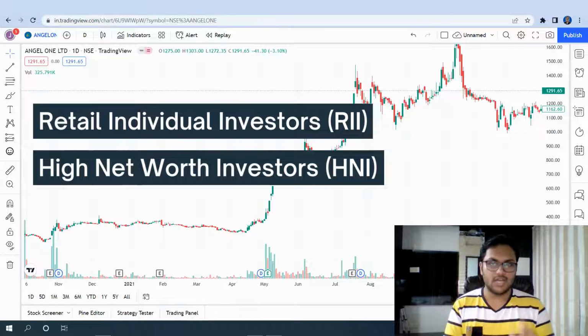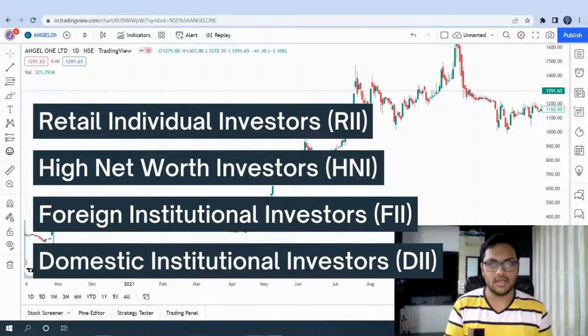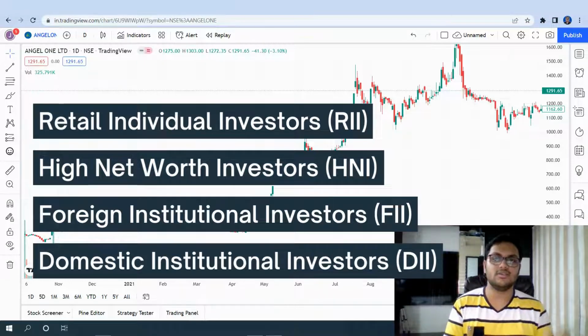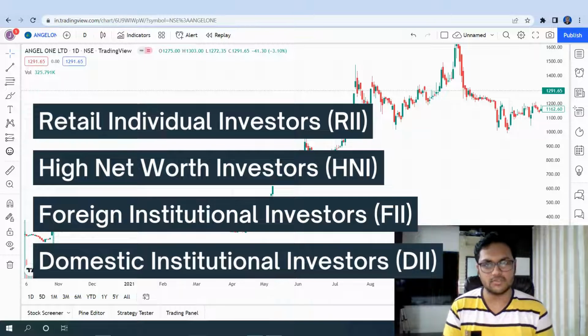Now, the next 2 types are perhaps the most important types. The people who impact the prices of the stock market, and one is known as FII and one is known as DII, right? You must have heard these terms in the news and in the business magazines and in the financial newsletters and stuff like that. So FII is foreign institutional investors and DII is domestic institutional investors, right? So these are financial institutions which have crores and crores of rupees of money, right? And these people invest, or trade, let's say invest, this money in the stock market, right?